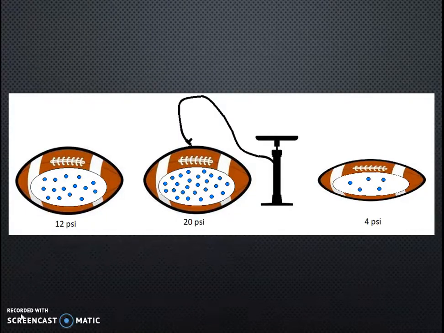So here we see a football, the ball on the left having 12 psi because of the amount of gas particles in there as they're moving around and colliding with the walls of the football. And then in the middle where we pump it up, we put more gas particles in. And now since there's more gas particles, more collisions, more pressure. And then on the right, there's less gas particles, the ball's deflated. And since there's less particles moving around and less collisions happening, we end up with lower pressure.